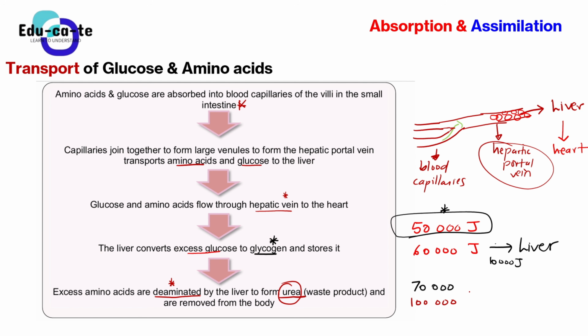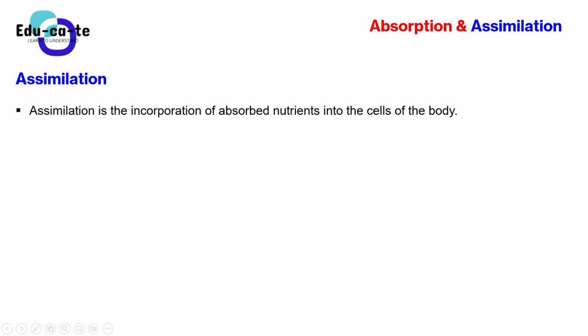So the extra 30,000 amino acids will be done what? They will be broken down into forming the urea. And this urea will be your waste product, the one that will be removed from your body through urine. So when you are urinating, you are taking out those extra amino acids because you have eaten a lot of food. So whenever you eat, you need to look at your nutrition list. And then the last simple process that we're going to do for this video is going to be the assimilation process.